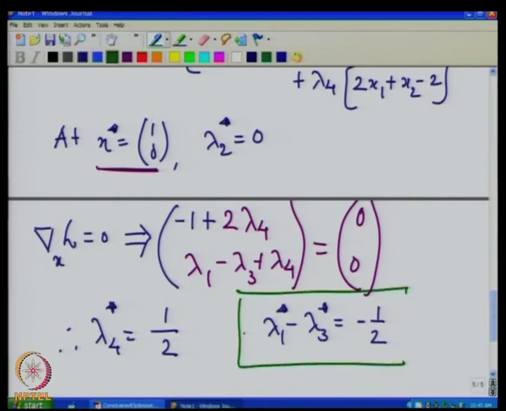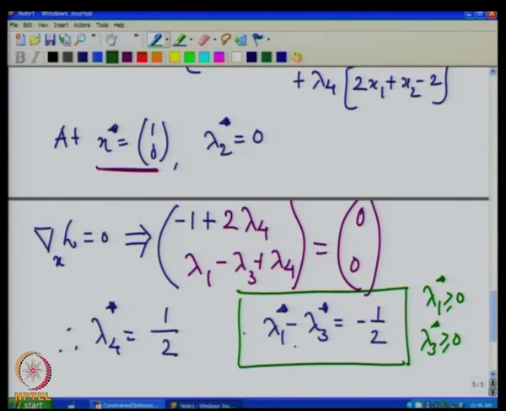So, this means that we can choose lambda 1 star and lambda 3 star to be greater than or equal to 0 such that the difference between lambda 1 star and lambda 3 star is minus half. So, lambda 2 star is 0, lambda 4 star is half, and lambda 1 star and lambda 3 star can be chosen such that they are non-negative and their difference is minus half. So, that means the Lagrange multipliers are not unique in this case.